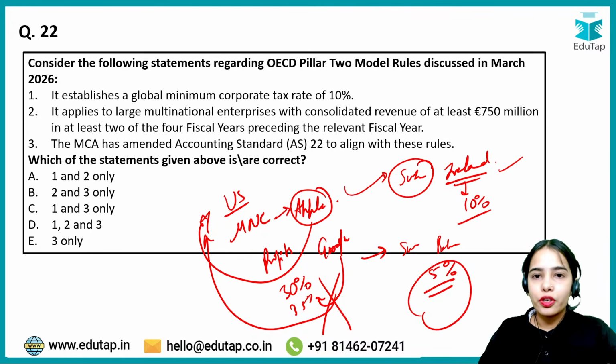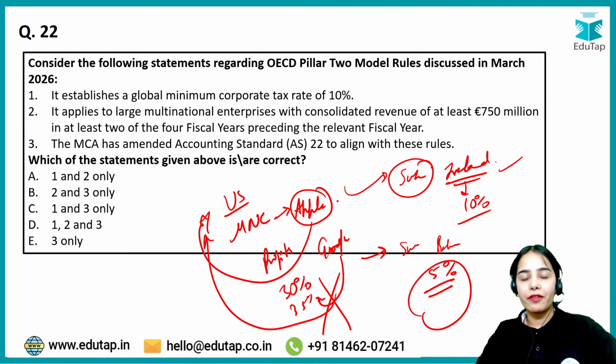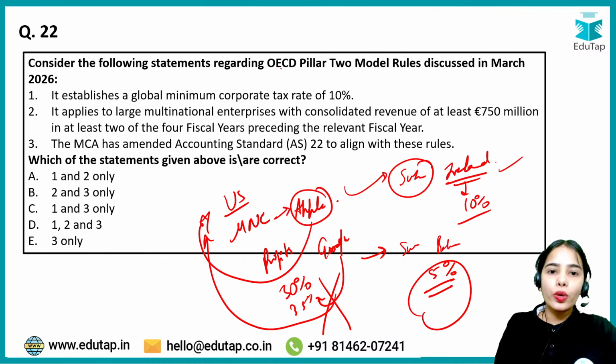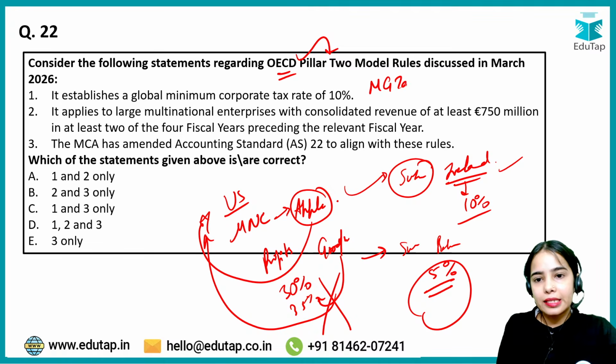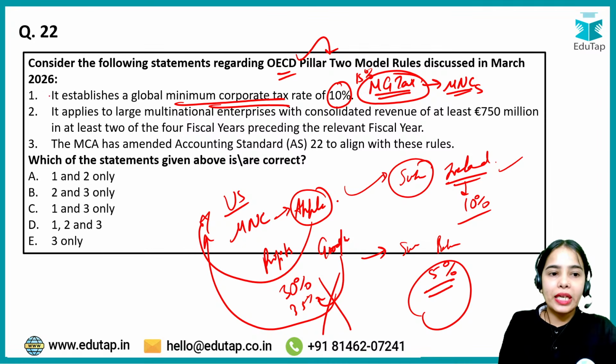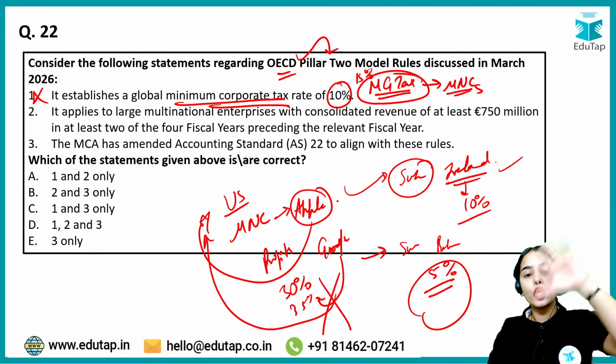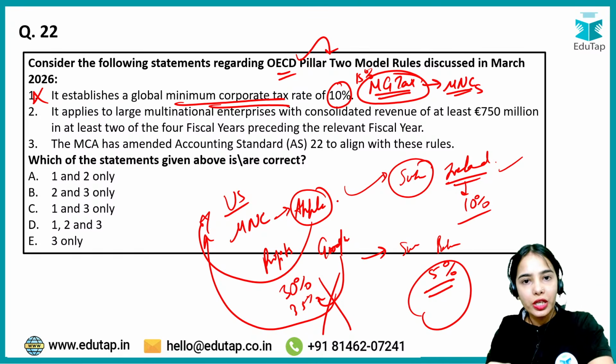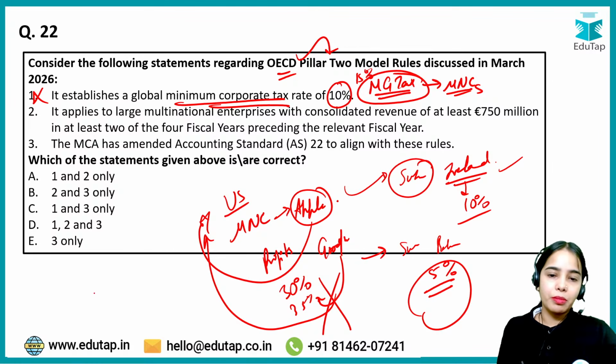So seeing this kind of situation, many multinational corporations were opening their subsidiaries in tax havens and trying to reduce the tax they were paying. So under the OECD Pillar 2, a minimum global tax was imposed, that is, a minimum corporate tax rate of 15%. It is not 10%, it is 15%. The OECD Pillar 2 model basically establishes a global minimum corporate tax rate of 15% that has to be paid by the multinational corporations.